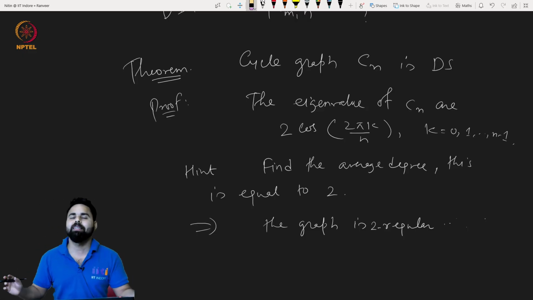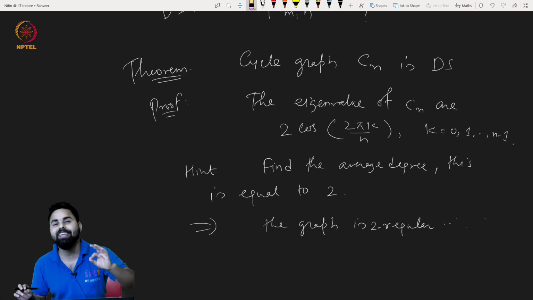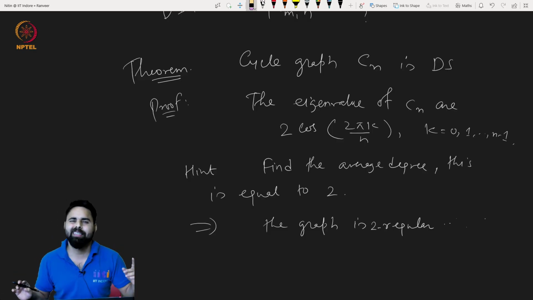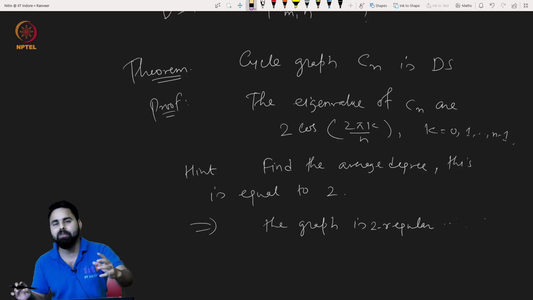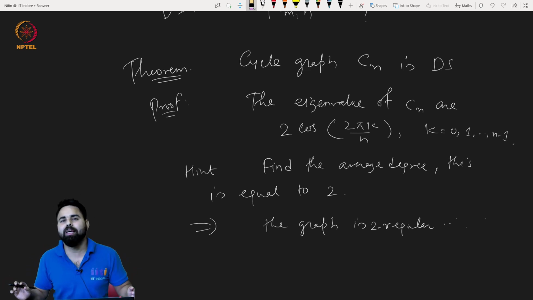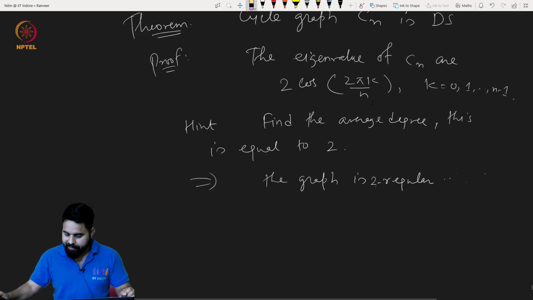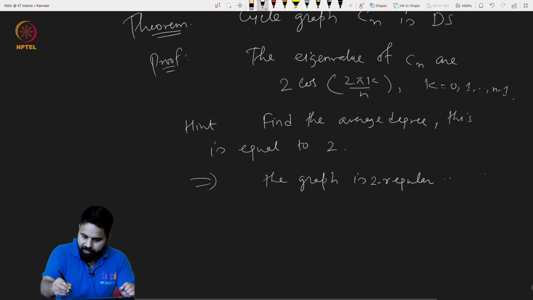The argument is the multiplicity of the largest eigenvalue. The largest eigenvalue here is 2, and its multiplicity is just 1. So there cannot be more than one component, because this is a regular graph, and so there will be only one eigenvalue with value 2. Okay, so this will tell that the graph is indeed a cycle. So this implies, in fact, let me write.